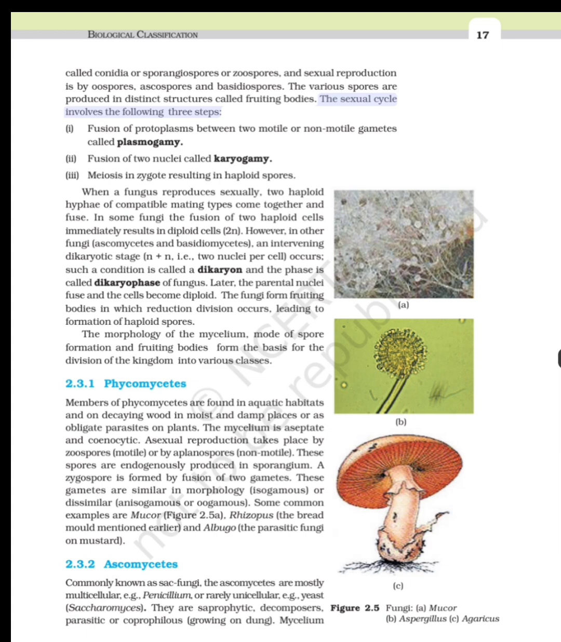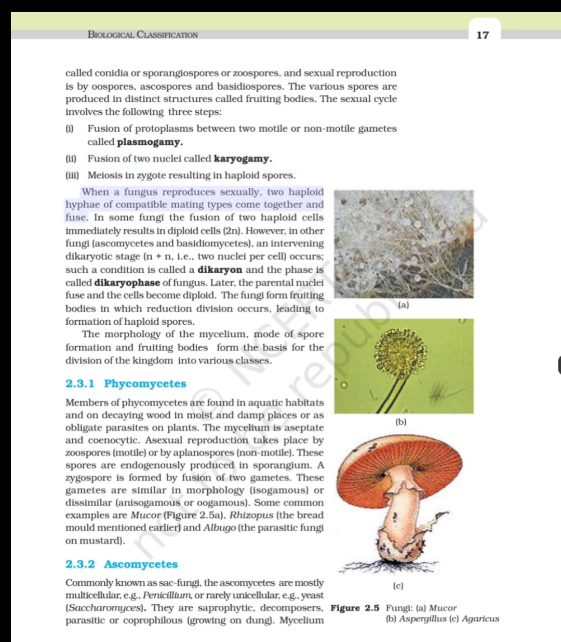The sexual cycle involves the following three steps: fusion of protoplasms between two motile or non-motile gametes called plasmogamy, fusion of two nuclei called karyogamy, meiosis in zygote resulting in haploid spores.